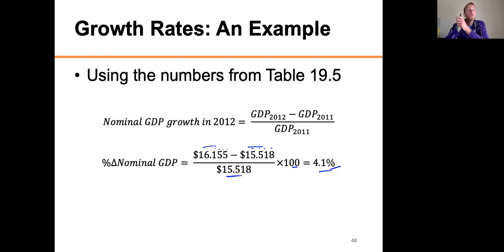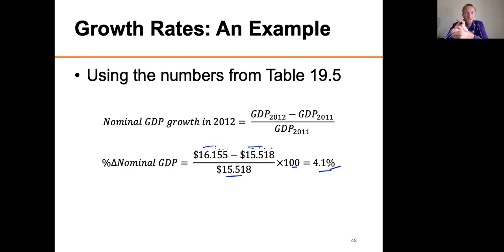What we're really interested in is how much more stuff we made. So you should convert the nominal GDPs into real GDPs using the base year. Remember, you could use any base year. It doesn't matter. You'll get the same growth rate no matter what base year you use.